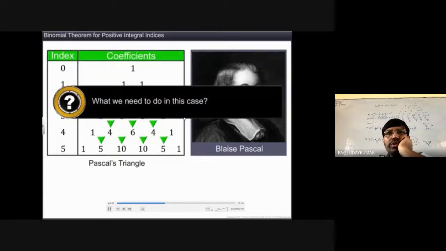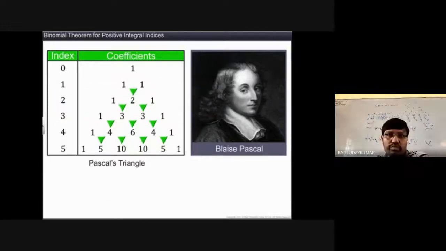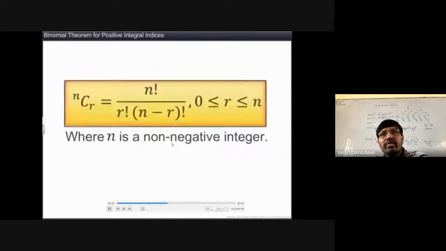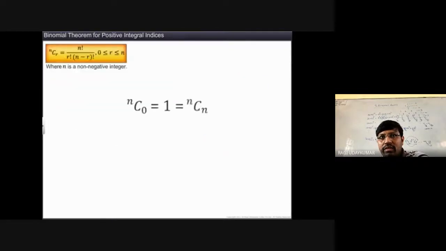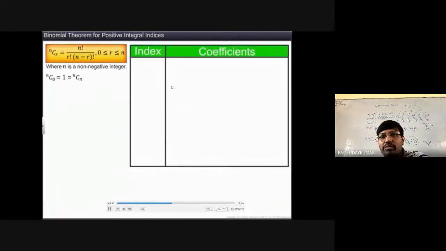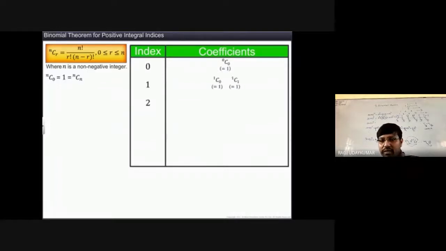So in case you want to find out the power directly, what can we do? That is the main doubt we are going to list. nCr is equal to n factorial by r factorial times (n minus r) factorial, where n is a non-negative integer, which you know. So nC0 is equal to 1, nCn is equal to 1, the first term and the last term. If you take this observation, then it is an easy task for you to remember.